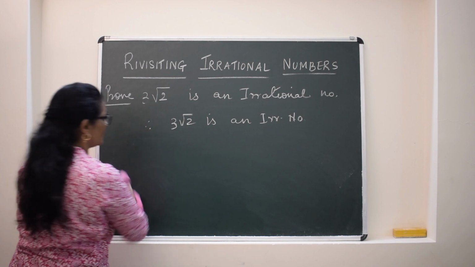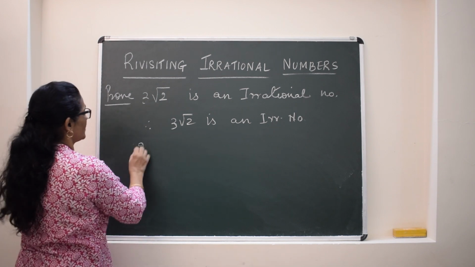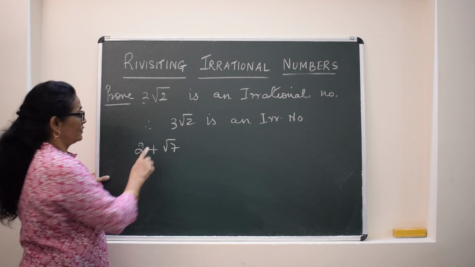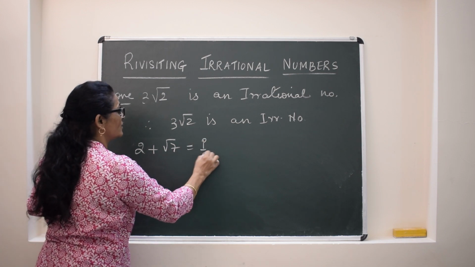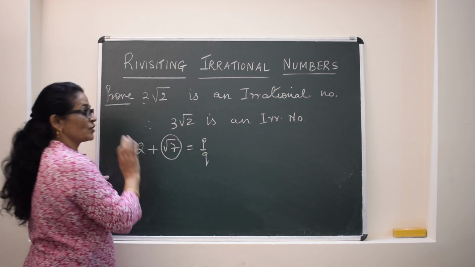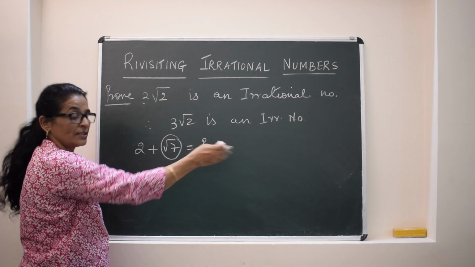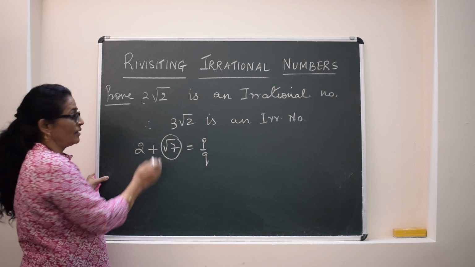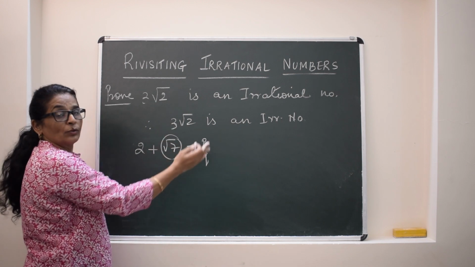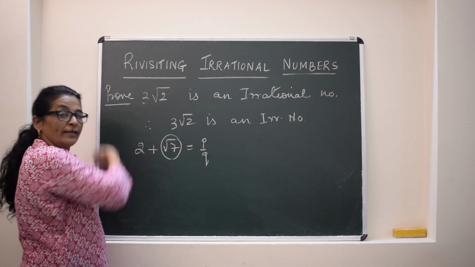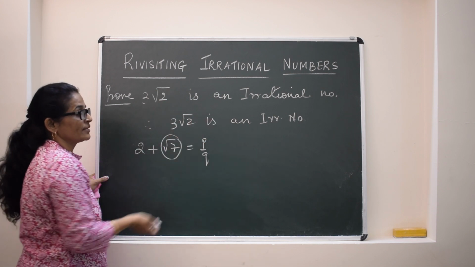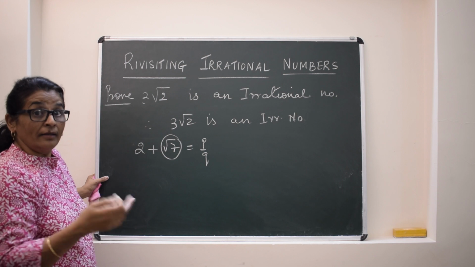Like this, if the question is prove that 2 plus root 7 is irrational. In the same way, we will assume this as rational, and except for this irrational, everything else we will transpose, and that would be a rational number. So ultimately where will we be reaching? Irrational is equal to rational, which is wrong. So again we go back to the assumption, which is wrong. So ultimately the combination which is given will be an irrational number.